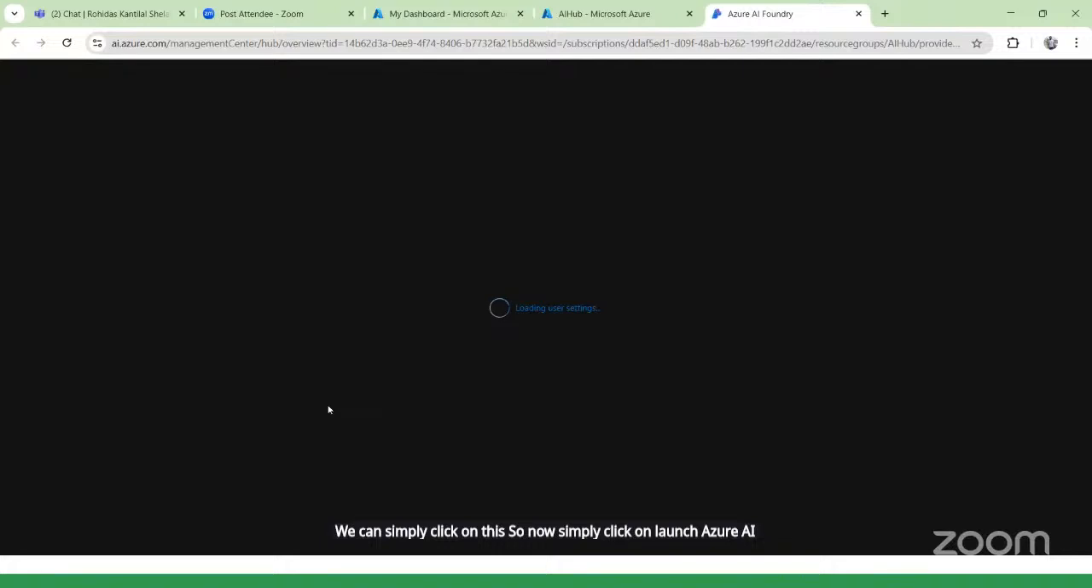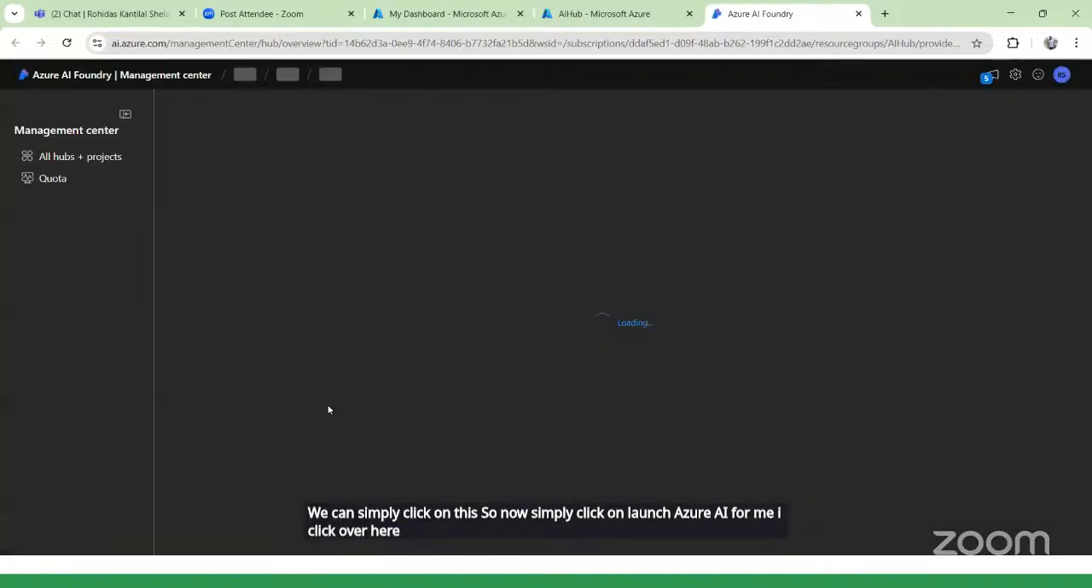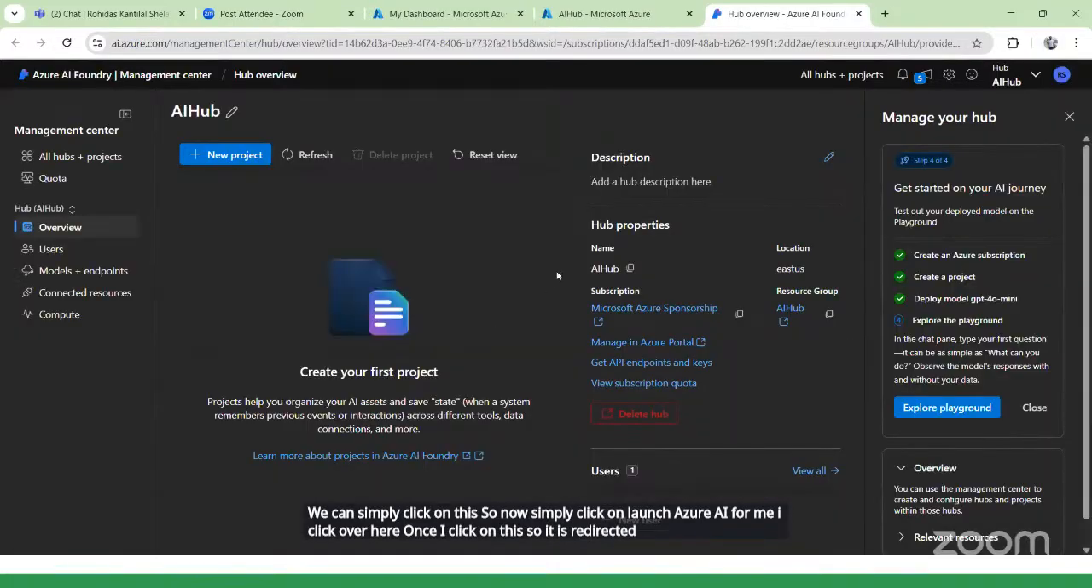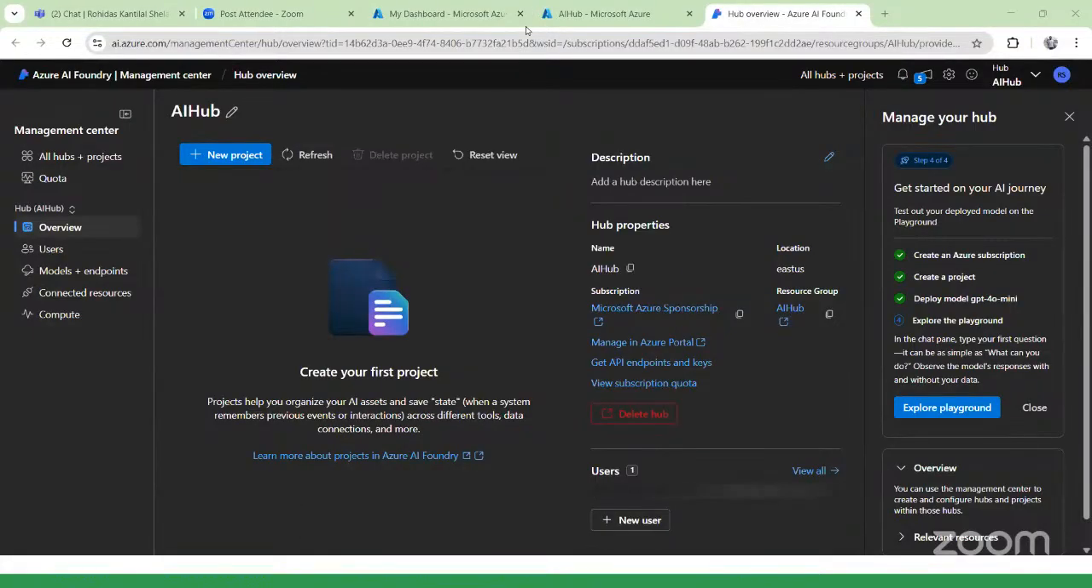I click over here. Once I click on this, it is redirected to another page. In front of you, you can see this is the other page. Can you see this page, everyone? Yes, you can see this. Still, so far, any doubt? Any doubt about whatever we have done over here? Any questions related to this?